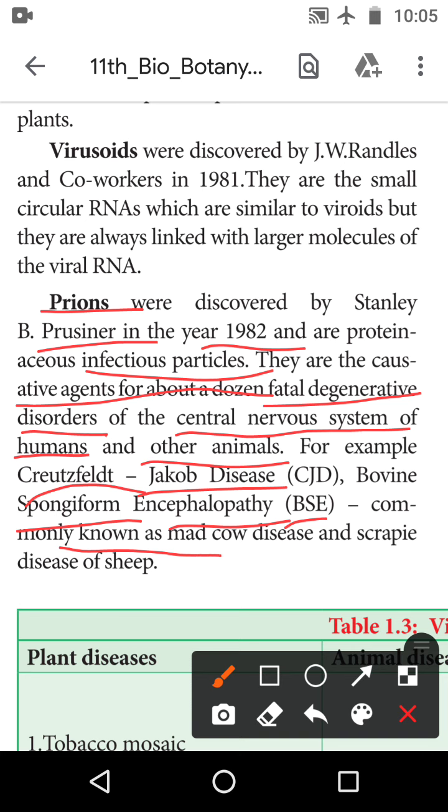It is commonly known as mad cow disease. Mad cow disease affects the cattle. And scrapie disease of the sheep. This also commonly affects them. So this affects the CNS of the human and some other animals. Okay.